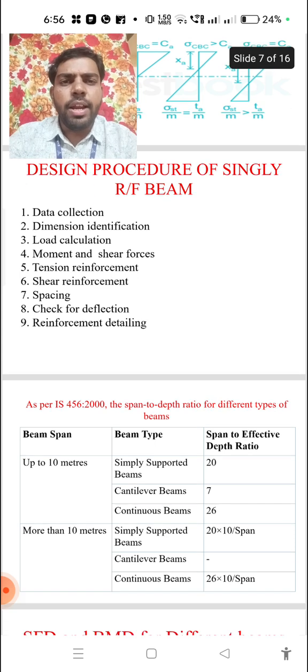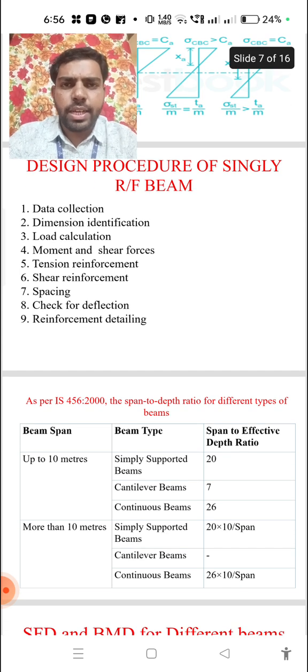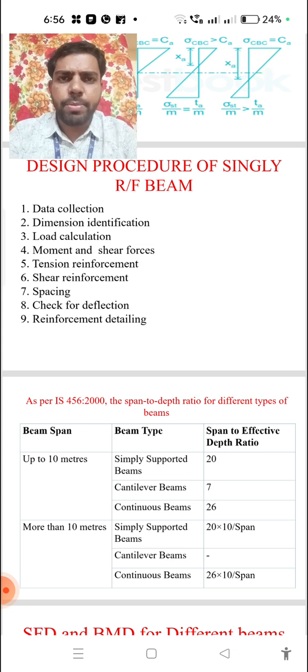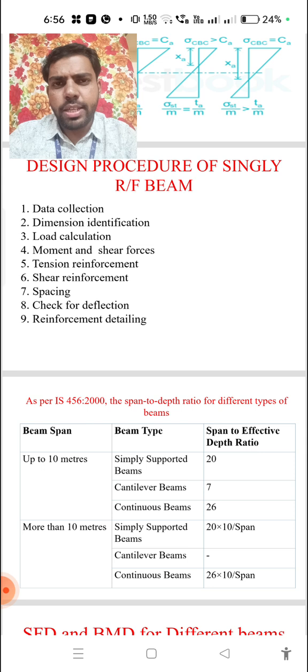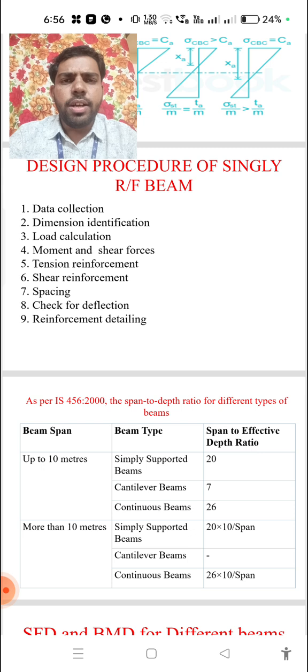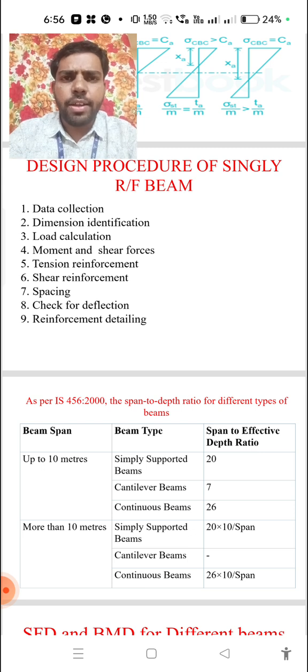The type of section, rectangular section, and the type of beam, whether simply supported, cantilever or continuous. What is the grade of steel used in the design, and what is the grade of concrete used. And next, what is the load acting on the beam, and what are the moments due to those loads.